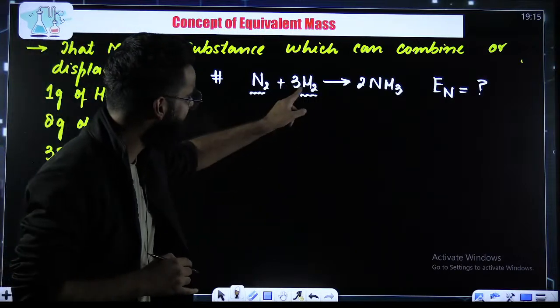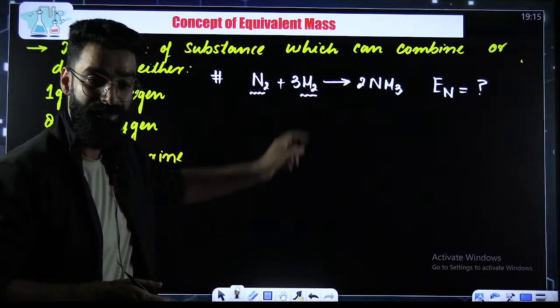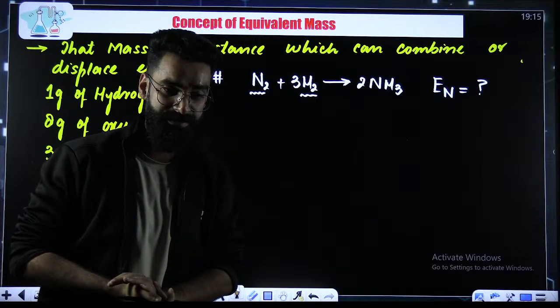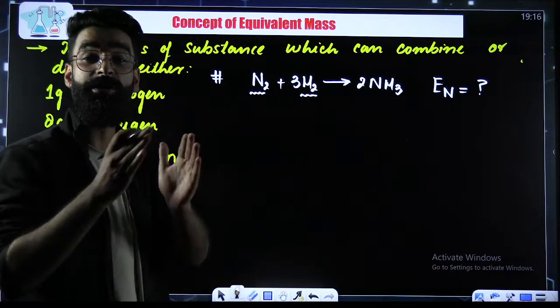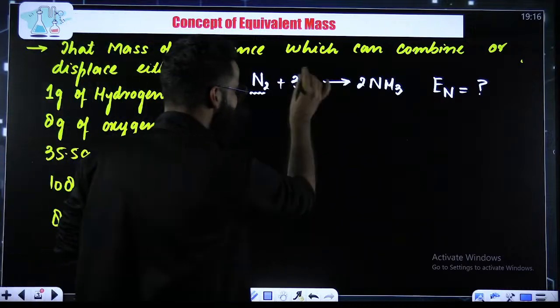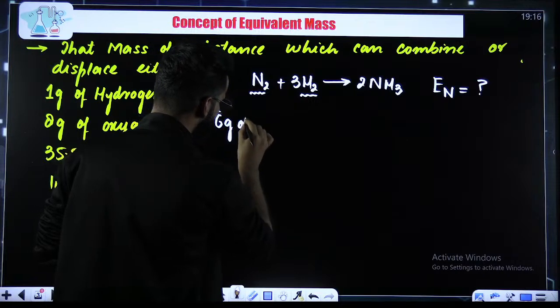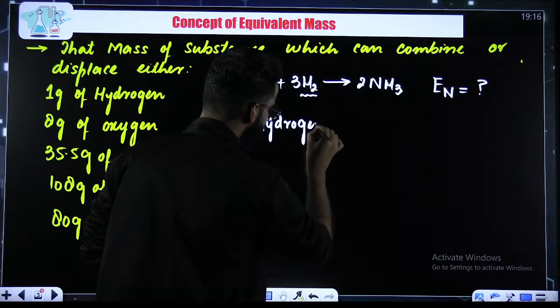Do we have 1 mole of H2 here or 3 moles of H2? We have got 3 moles of hydrogen here. If the mass of 1 mole of H2 is 2 grams, therefore the mass of 3 moles of H2 is going to be 3 2s are 6 grams. So instead of this 3 moles of H2, I'll just write 6 grams of hydrogen.